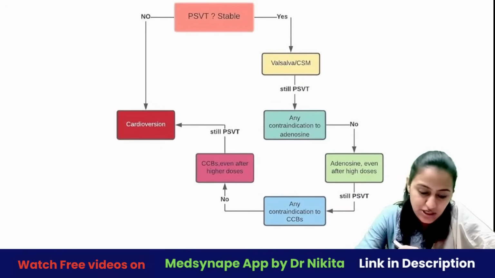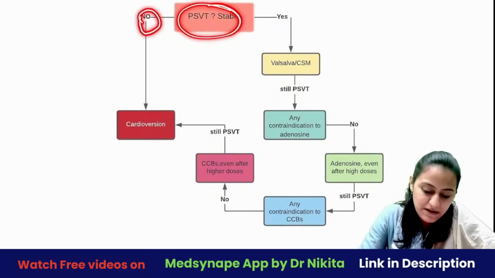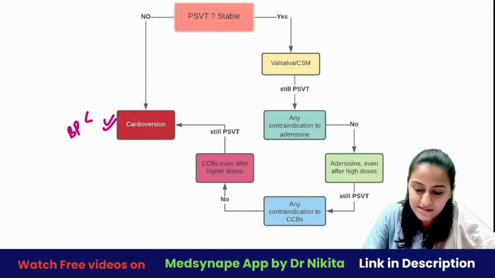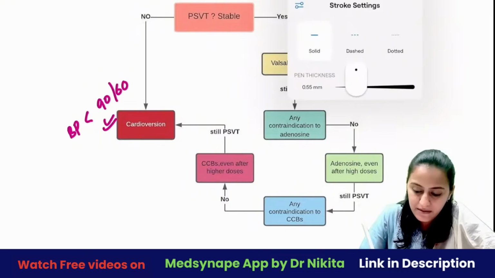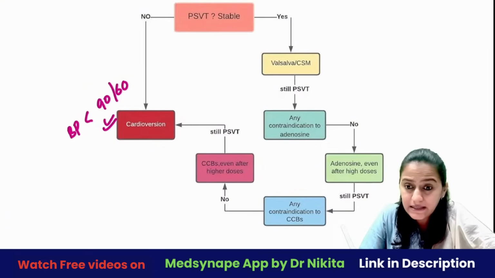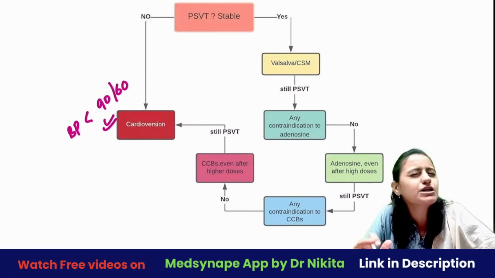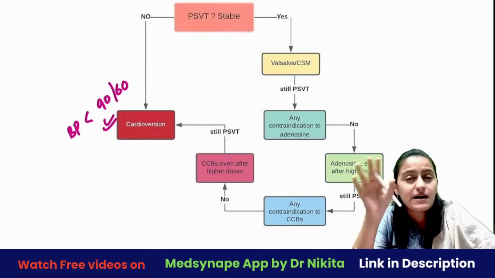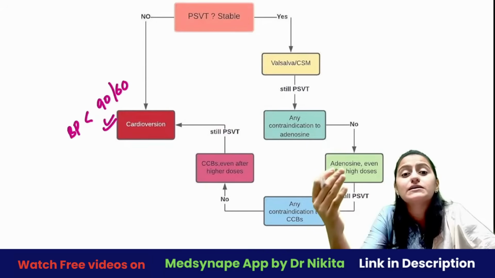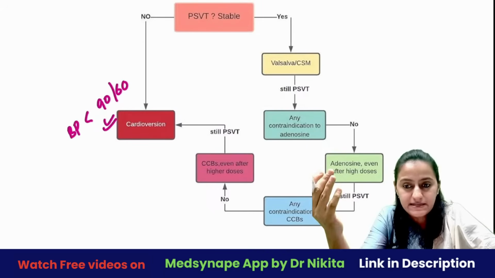So look at the flow chart here. PSVT, if the patient is unstable, you directly go for cardioversion. Unstable patient is basically blood pressure less than 90/60. Okay, blood pressure less than 90/60 is what is unstable. Okay. अब्लेशन कहाँ पे आता है रश्मि? डू नॉट गेट कंफ्यूज. अब्लेशन मतलब सोचो हम किसका अब्लेशन करते हैं? एक्सेसरी पाथवे का अब्लेशन करते हैं. वो कहाँ होता है? वो होता है WPW सिंड्रोम में, जब बंडल ऑफ केंट है, राइट.